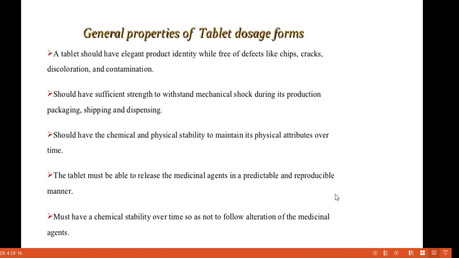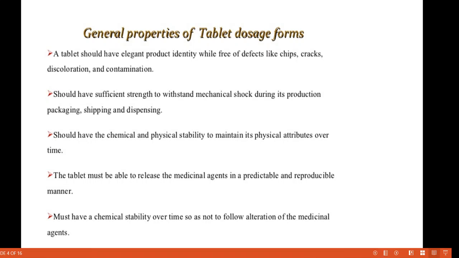Then general properties of tablet dose forms, means what are the general characteristics of this tablet. A tablet should be an elegant product, identifiable, and free of defects like chips, cracks, discoloration and contamination. Elegant means attractive. Means the tablet should be attractive and it shouldn't have any cracks, discoloration or contamination.